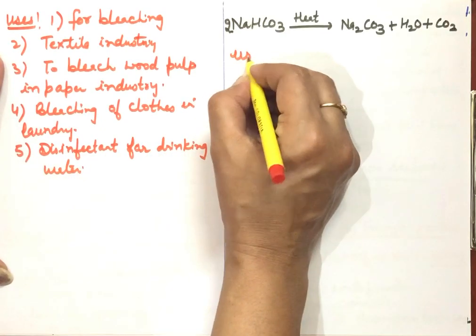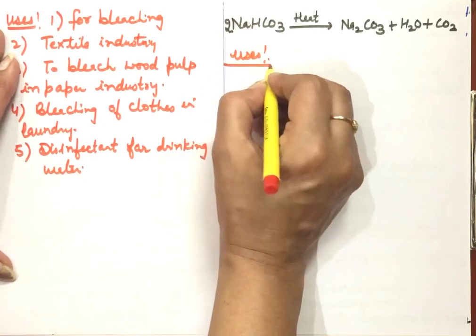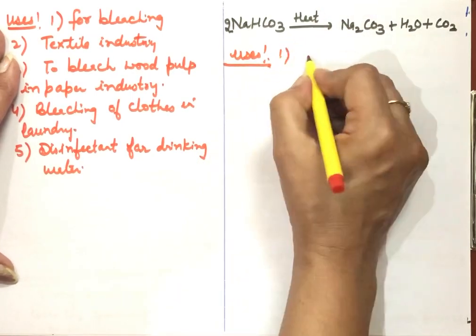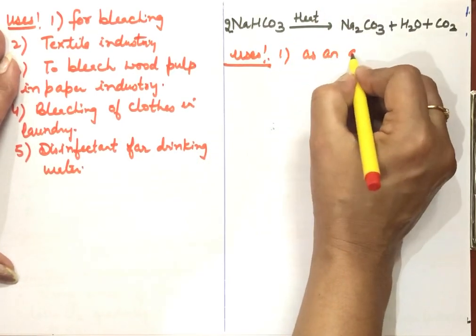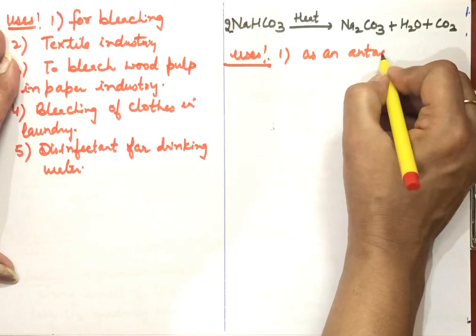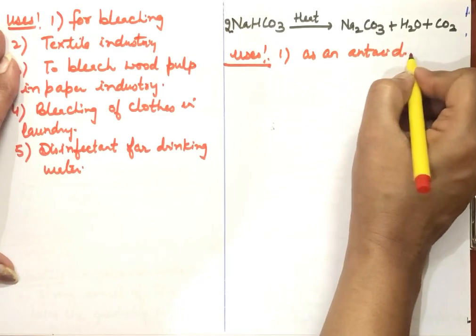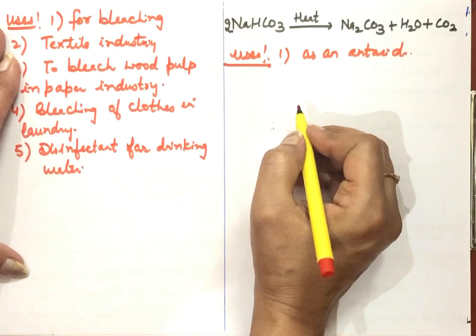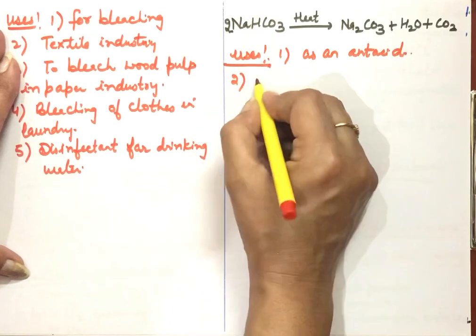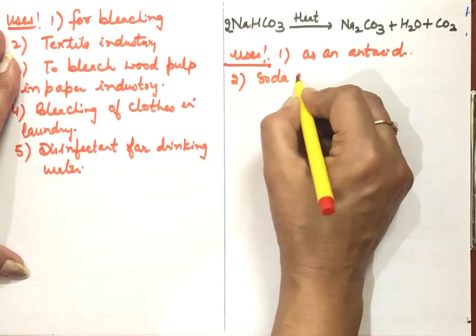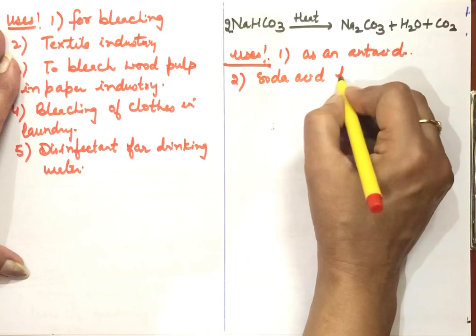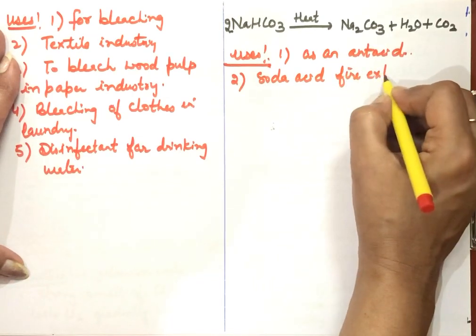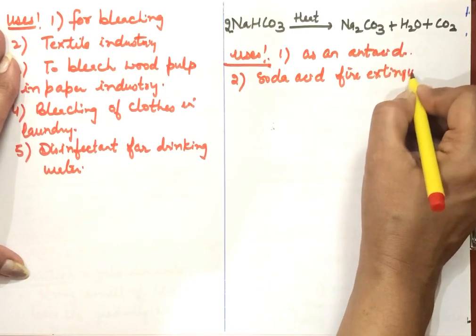Next, come to the uses of baking soda. It is an antacid to give relief from acidity problem. It can be used because it neutralizes excess of acid in a stomach. Used as soda acid fire extinguisher. How will this help in extinction of fire?